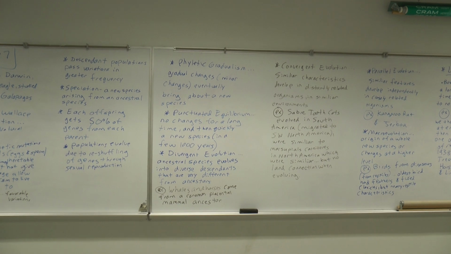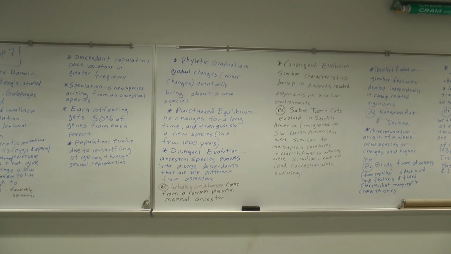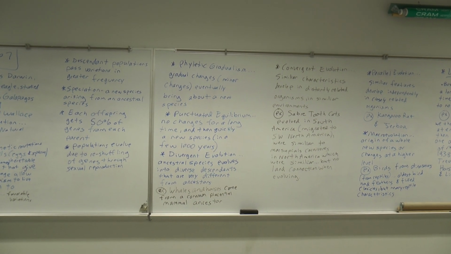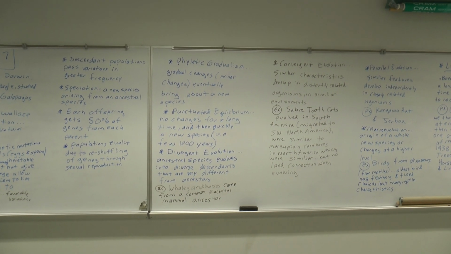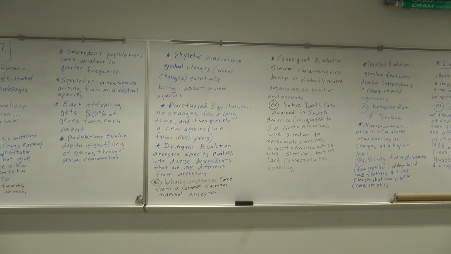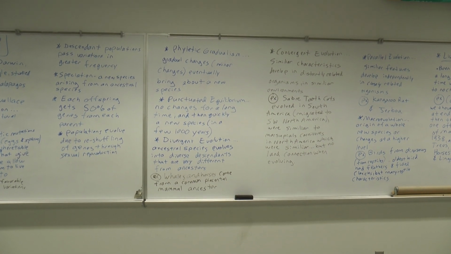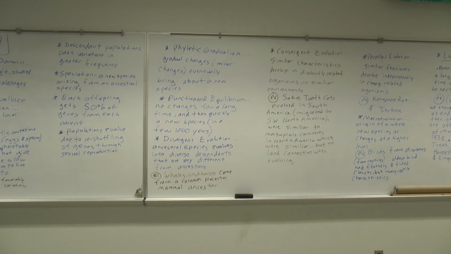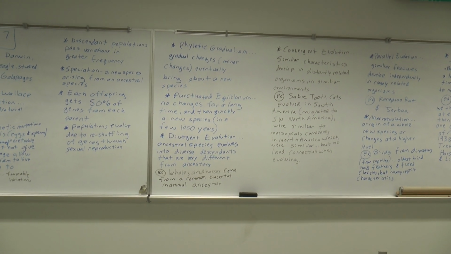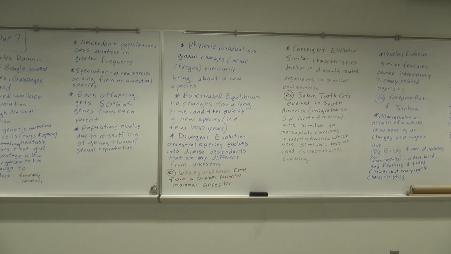Now, punctuated equilibrium is different. There's really nothing gradual about punctuated equilibrium. This refers to no changes for a long time, but then quickly getting a new species to evolve. And what do we mean by quick? We mean a new species coming about in just a few thousand years. Okay, so that kind of time frame, a few thousand years, is actually pretty quick when we're looking at Earth history and evolution in particular.